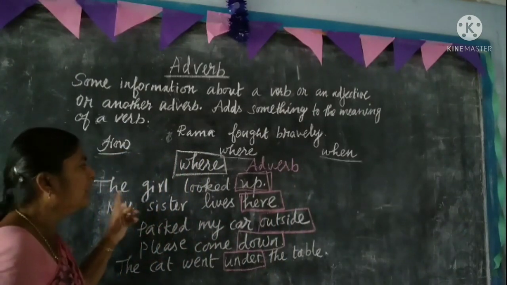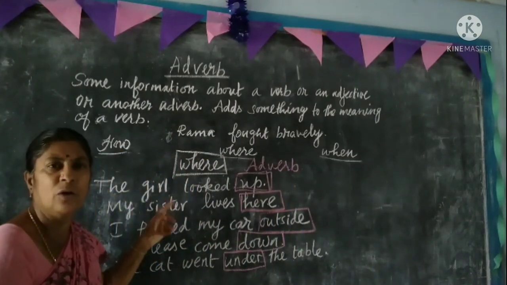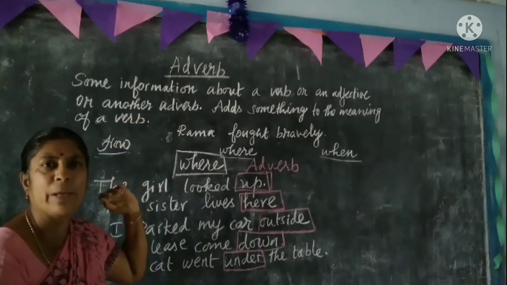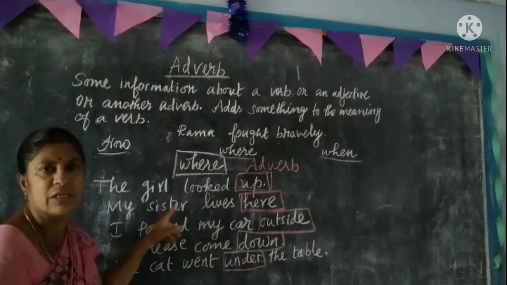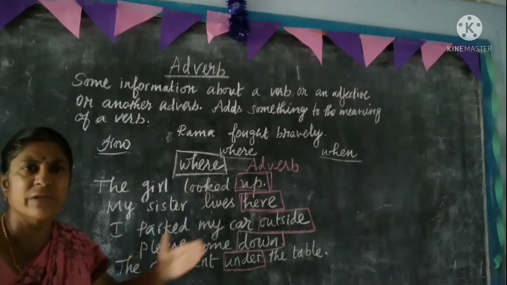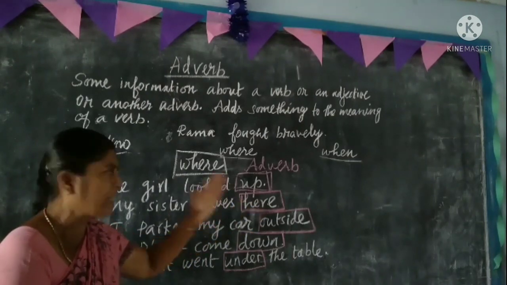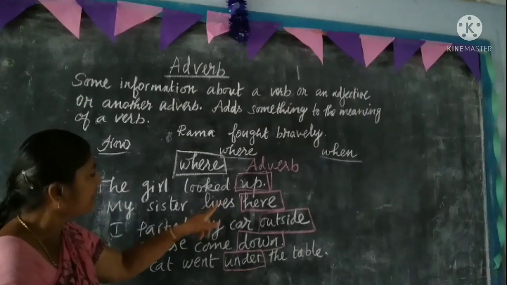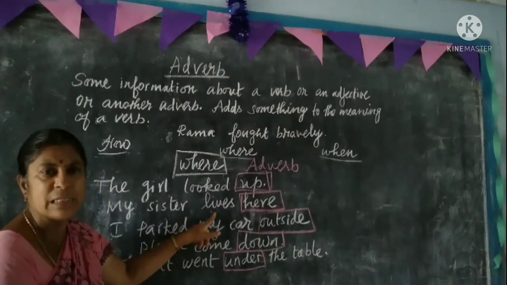First one: the girl looked. Where did the girl look? She looked up. So up is an adverb. My sister lives. Where does your sister live? My sister lives here. So it is a place. It gives additional information. It adds something to the verb, lives.